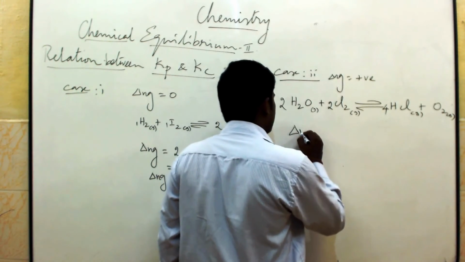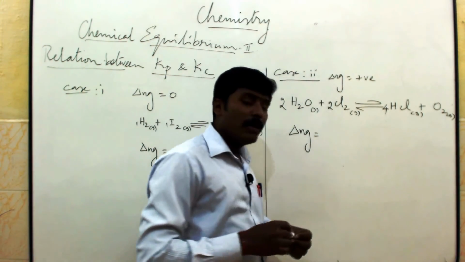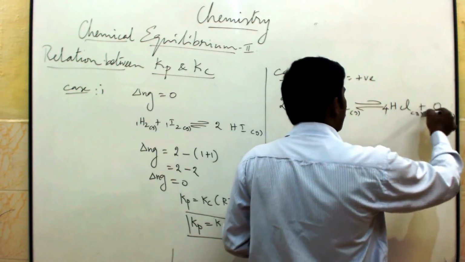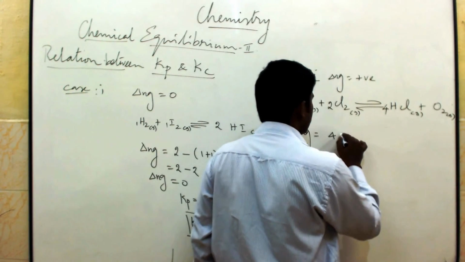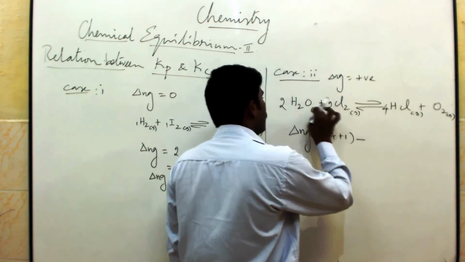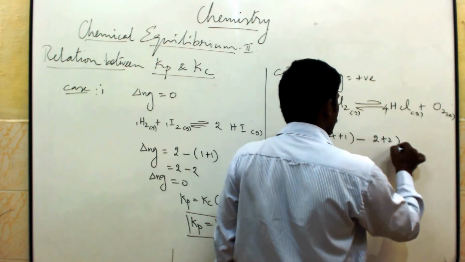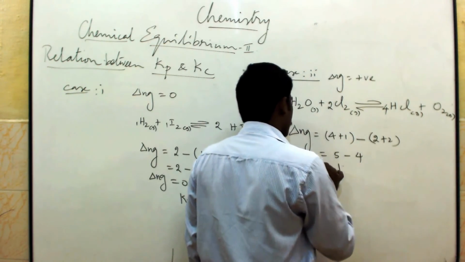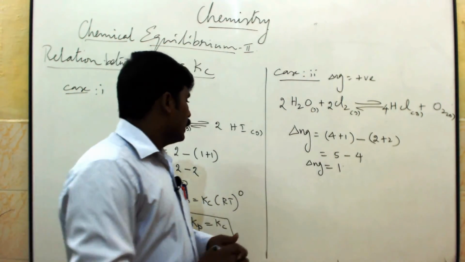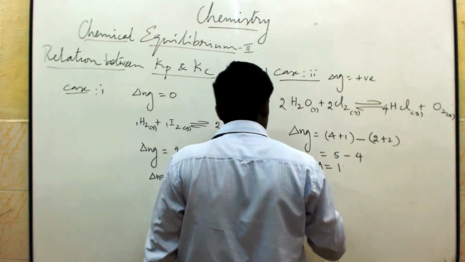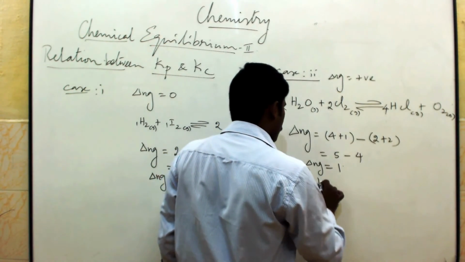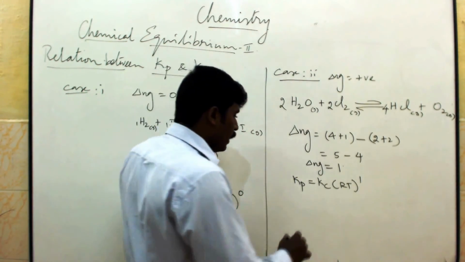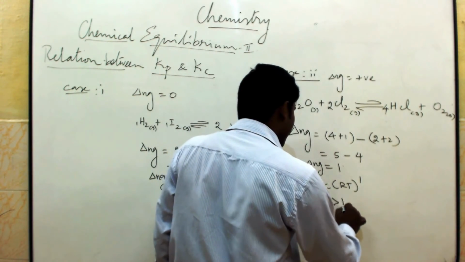Here we are going to find the del Ng value. You know the formula, number of moles of product minus number of moles of reactant. How many moles of product are there? 4 plus 1, minus number of moles of reactant, 2 plus 2, is equal to 5 minus 4, which is equal to 1. So del Ng value is equal to plus 1. If it is plus 1, we apply it in that relation, Kp is equal to Kc (RT) to the power plus 1. That means Kp is greater than Kc.